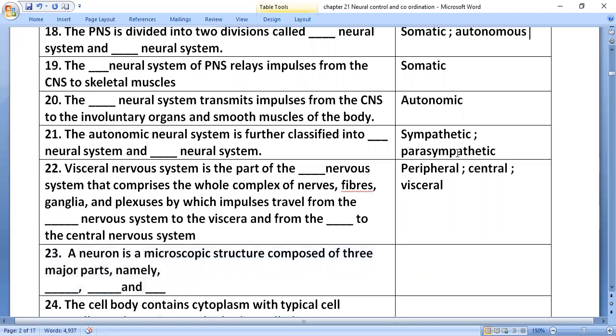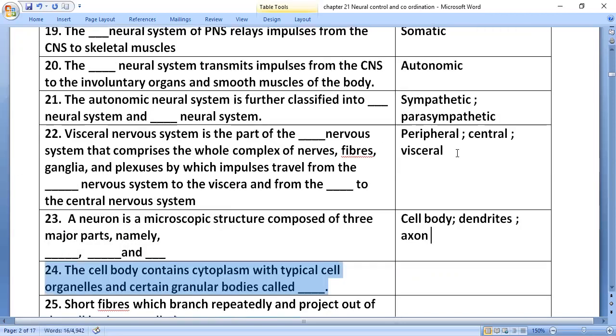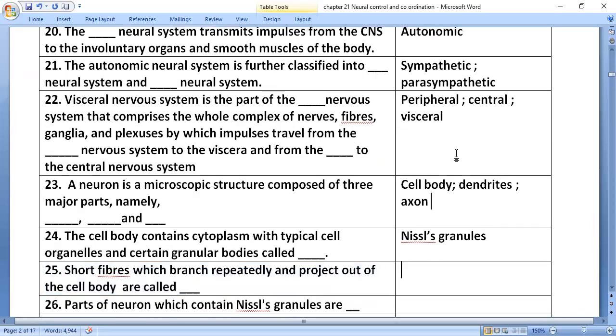A neuron is a microscopic structure composed of three major parts. What are the three major parts in the neuron? Cell body or cyton or soma, dendrites, and axon. The cell body contains cytoplasm with the typical cell organelles and certain granular bodies called Nissl's granules. Short fibers which branch repeatedly and project out of the cell body are called dendrites.